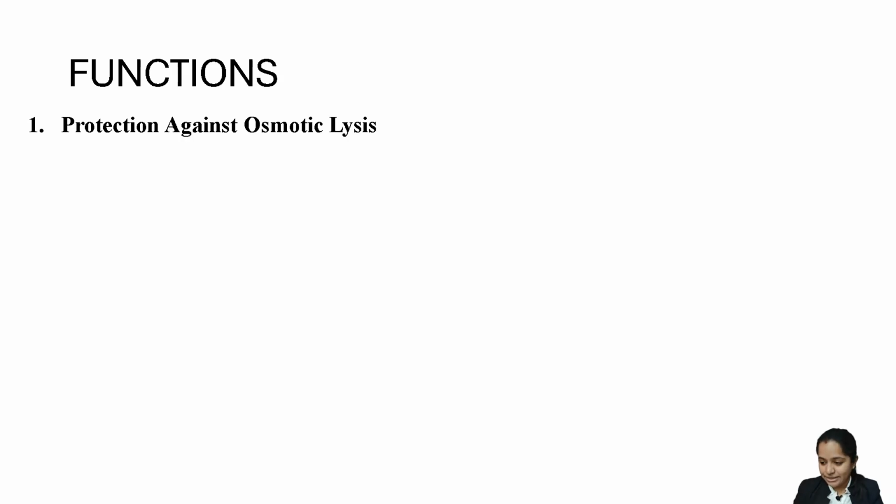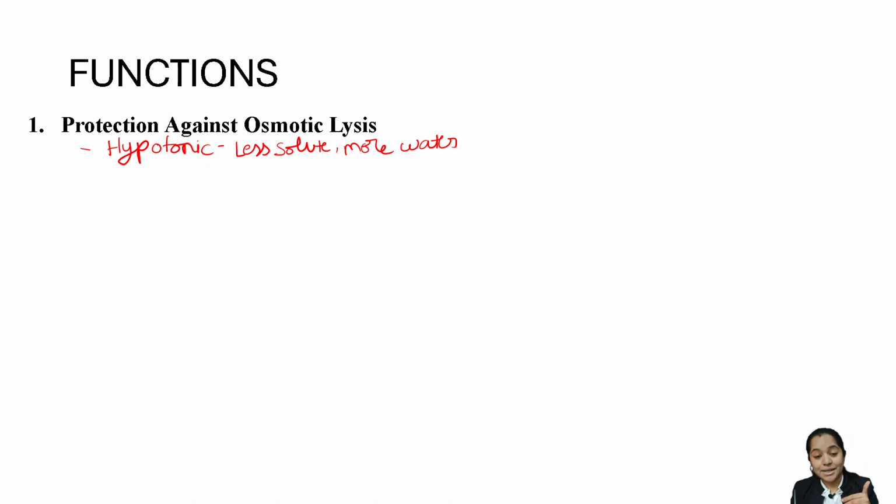Let me explain this to you. See, human body में जो fluids होते हैं वो fluid hypotonic in nature होते हैं. ठीक है, what is the meaning of hypotonic? Hypotonic का मतलब होता है less solute and more water. ठीक है, less solute and more water. अगर इस solution में मैं बैक्टीरिया को रखती हूँ, बैक्टीरिया enters, then what happens is the water has a tendency to rush inside because of osmosis.